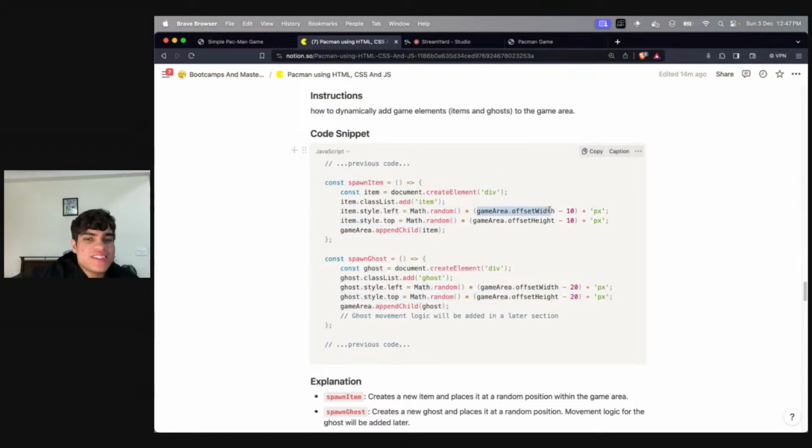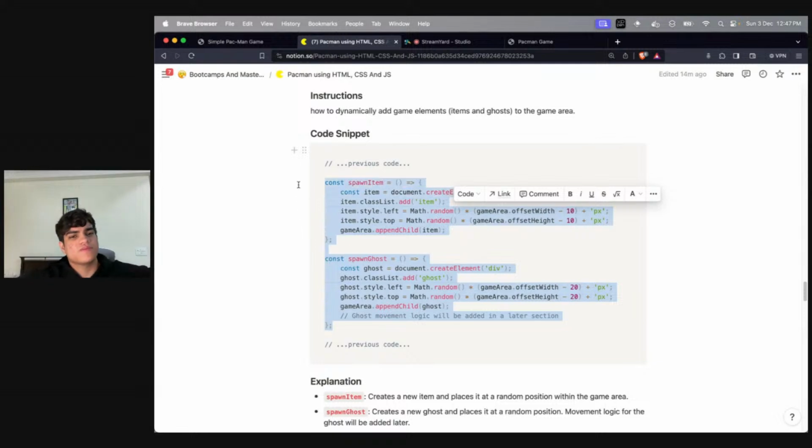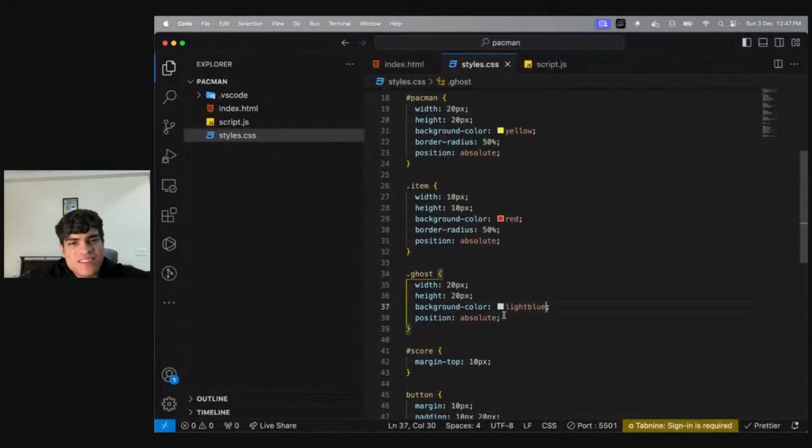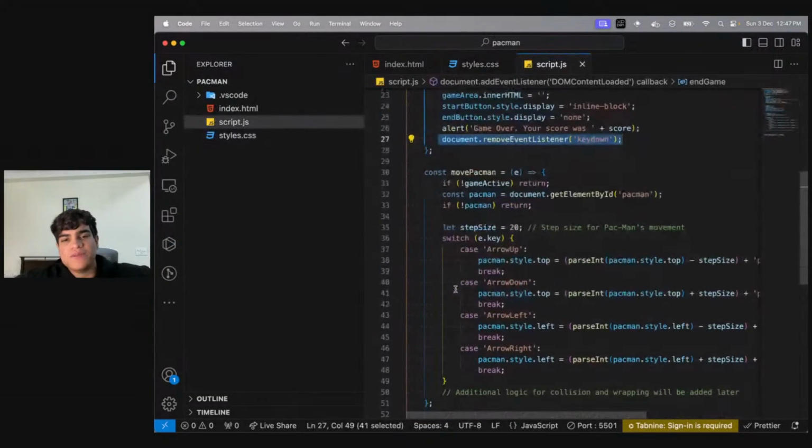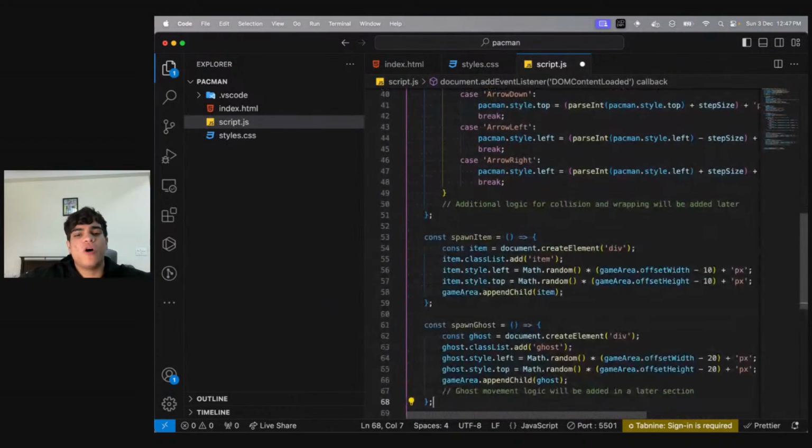Right now, what is this game area dot offset width, offset height? This is to make sure that they stay inside the game area. I don't want to give a position of 1,000 or 2,000 pixels. I want to make sure that the items are inside the width and height of my box. Right. So this is that part. Is this clear to everyone? Yes, basically these two functions will help me spawn items randomly.